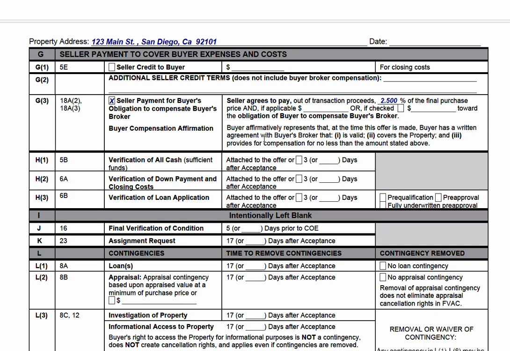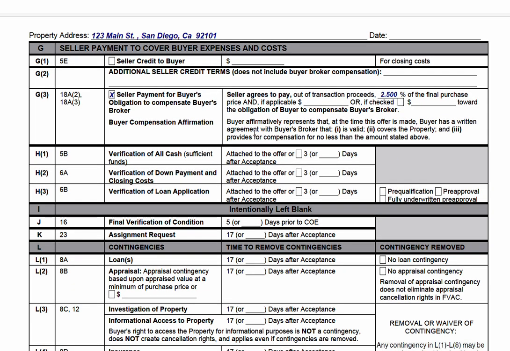Now we're at the top of page 2 of the offer itself, and this is where we get to the payment of your commission. Now keep in mind that there is a space for a seller credit to buyer for repairs. It says for closing costs. It's all the same thing in the end. It's money credited toward the buyer for whatever, and it's all done through escrow. But they also have this other line too, and these are not for buyer broker compensation because they have this here. Now, this is like if sometimes a buyer is getting a low down payment loan and needs help with closing costs. In that case, you'll check this box and you'll put in a number to be a credit for buyer's closing costs.